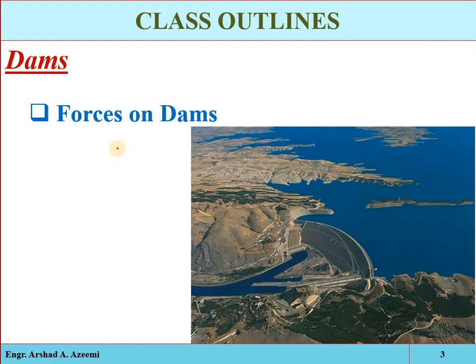Two types of forces are acting on the dam structure. For example, if that is the natural river, and here you are going to construct an obstruction, a barrier, first you will have some preliminary data: how much water you will store here, what type of material you will use to construct the dam, and what its dimensions will be. Now when the structure is constructed, there are two types of forces acting on it.